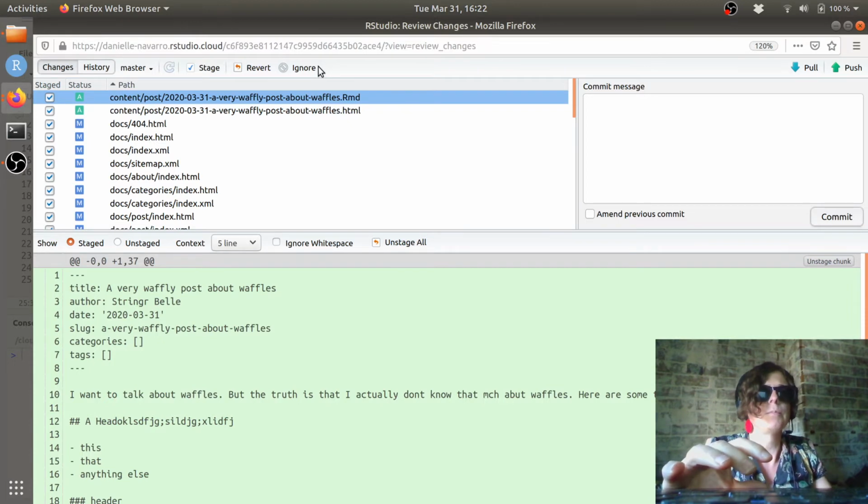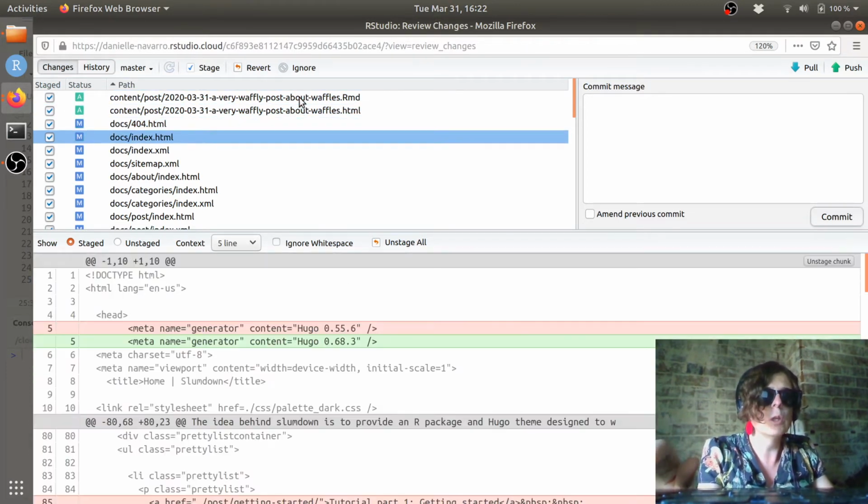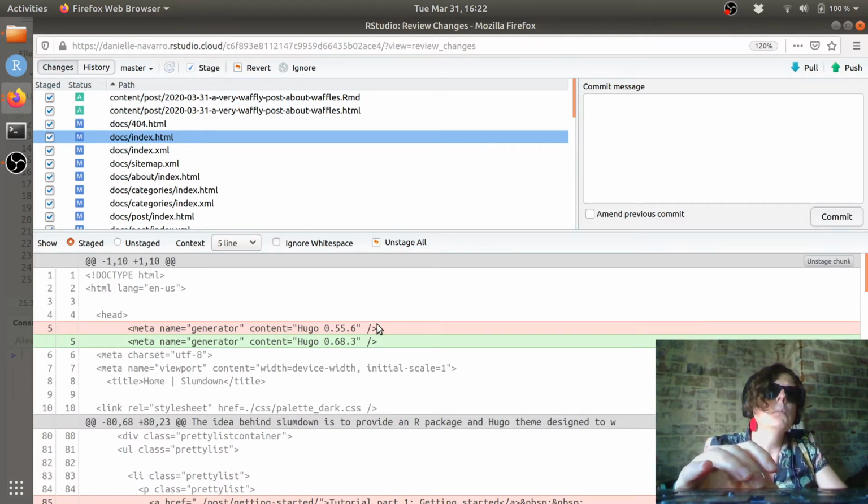Okay, so, yep, we can have a look at things. I'll just go through the documents one by one. Don't worry too much about the content here so much as just the colors. Green means a line that we've added, red means a line that's been deleted.